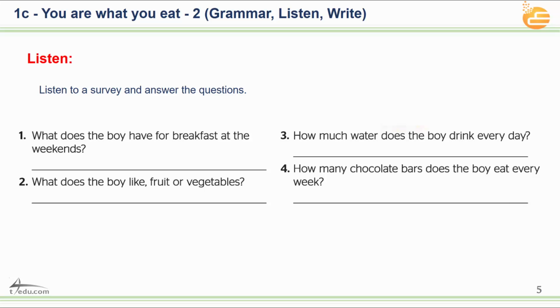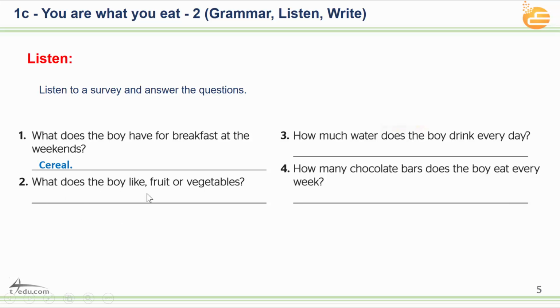Very nice. Beautiful conversation or survey between the man and the boy. So let's see question number 1. What does the boy have for breakfast at the weekend? What do you think? Very nice. Cereal. Exactly. Number 2.